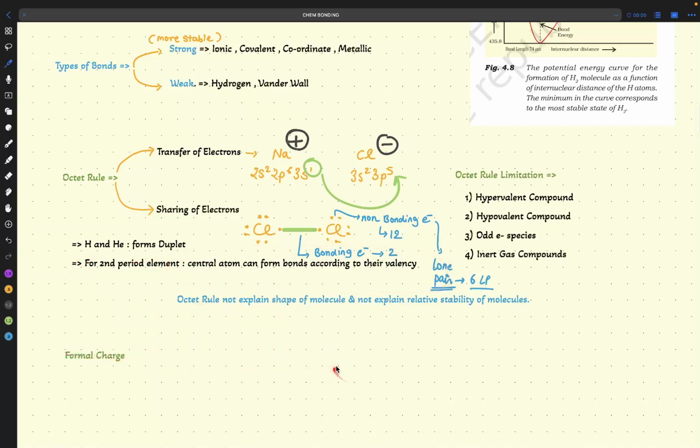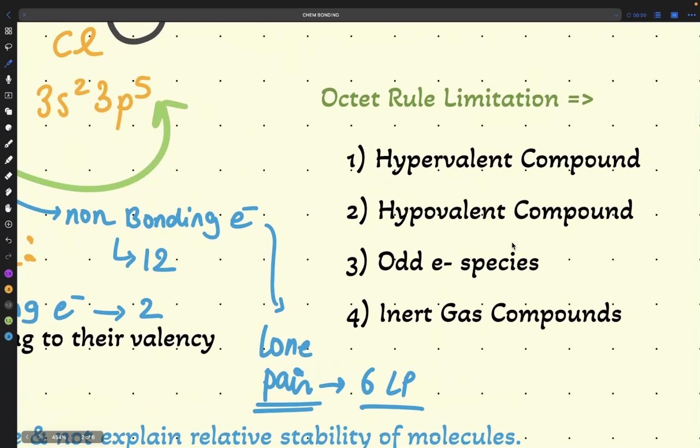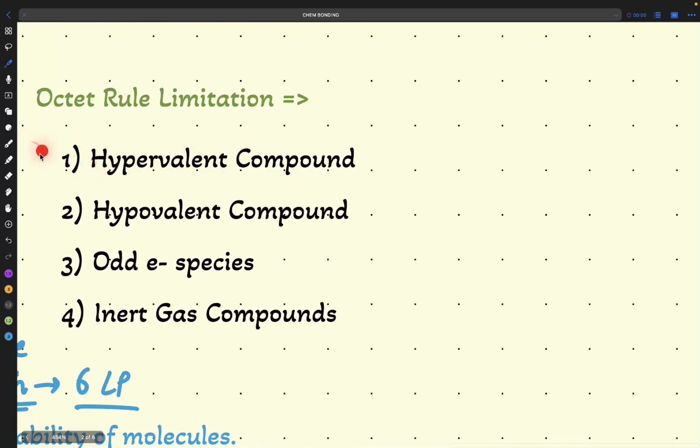Now what is the next point here again? What are the limitations of the octet rule? First limitation, hypervalent compounds. What are hypervalent compounds first of all? We have seen right now what the valencies of different types of compounds are. From the name itself it is telling us, hyper means more, hypo means less. So hypervalent, from the name itself, yes.